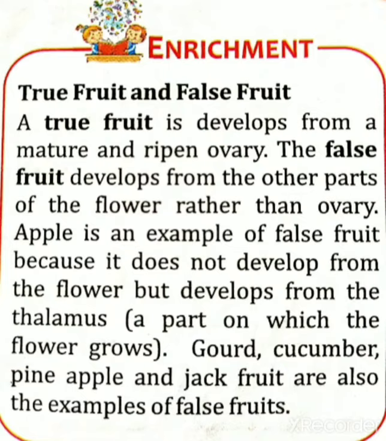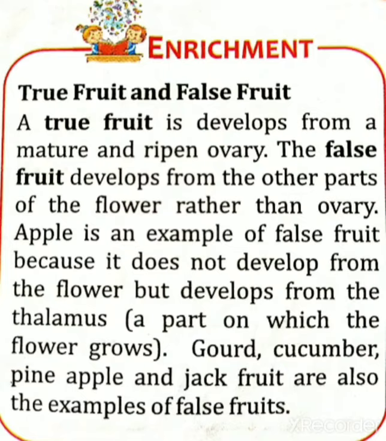For example, apple is an example of a false fruit because it does not develop from the ovary but develops from the thalamus. Thalamus, you know, is the green colored part on which your flower grows. I think in the last video we understood what thalamus is. You can check.